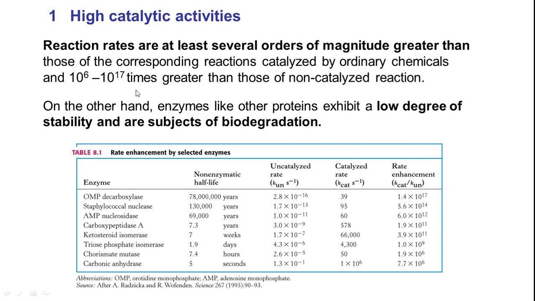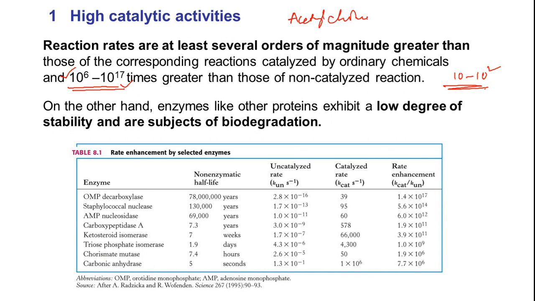The first one is very high catalytic activity. So you will be surprised to see this. See here, 10 power 6 to 10 power 17 times greater than those of non-catalyzed reactions. So in the last slide I have shown you that 10 power 2 means 10 to 100 times only. But here in case of enzymes, they are able to achieve such amazing rates, 10 power 6 to 10 power 17.